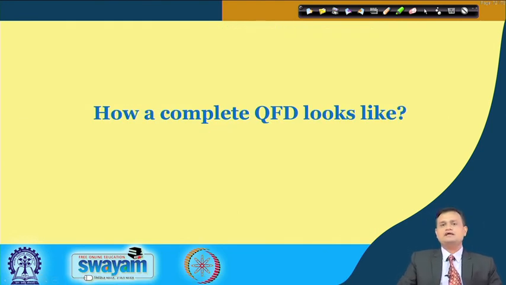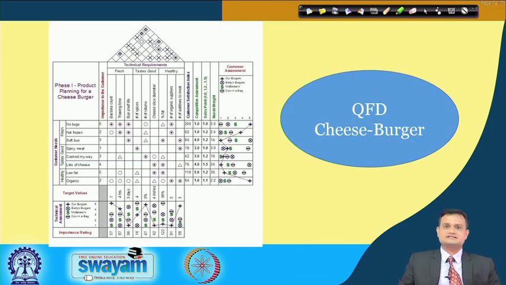Now you would be eager to see how a complete QFD looks. What I have shown is just a preliminary house of quality, but if you develop the complete QFD, which is quite a rigorous and sometimes clumsy process, then a typical complete QFD would look like this. Here you can see that this QFD is developed for a very generic product like a cheeseburger.